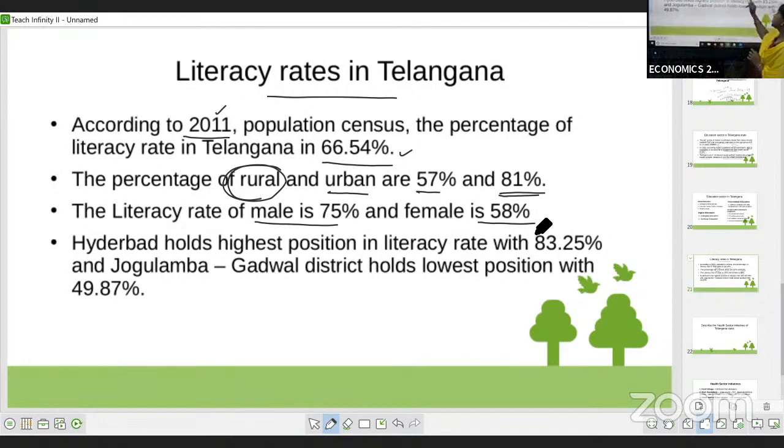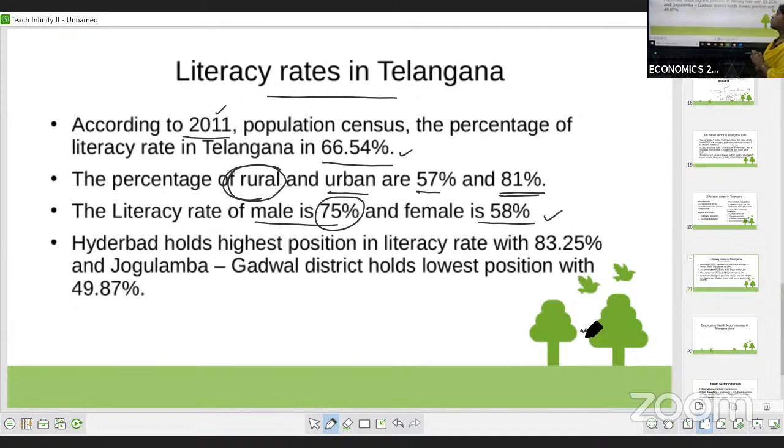Here also the male literacy rate is more than the female literacy rate. But in Kerala, the female literacy rate is more than the male literacy rate.